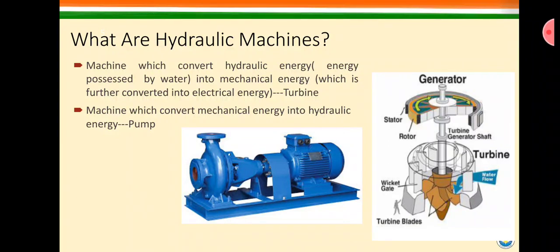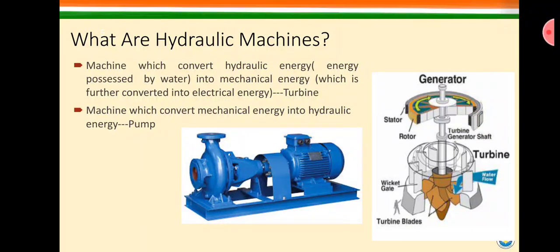But in case of a pump, this happens just the vice versa, or we can say that a pump is a device which transfers the mechanical energy of a motor to water. So you will see the difference here: when a turbine is operated it will extract the energy of water, and when a pump is operated the pump will transfer its mechanical energy to the water.